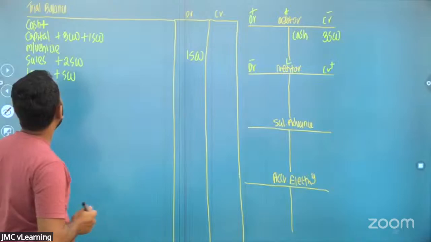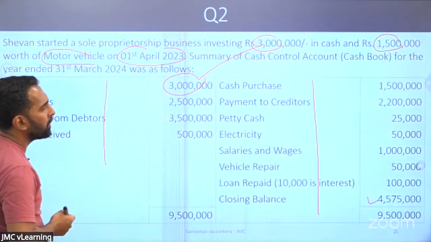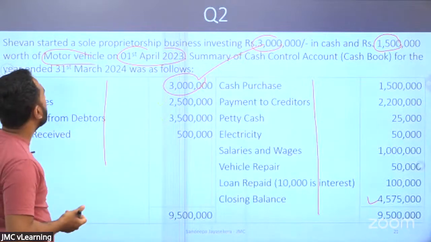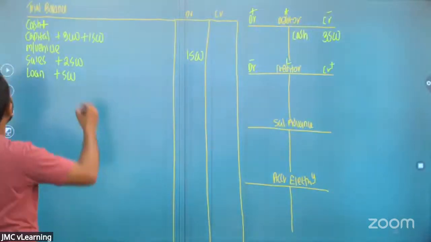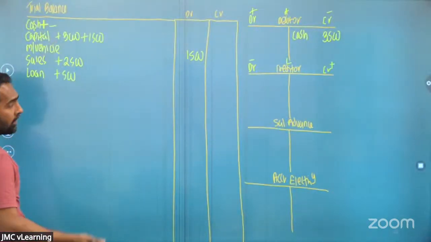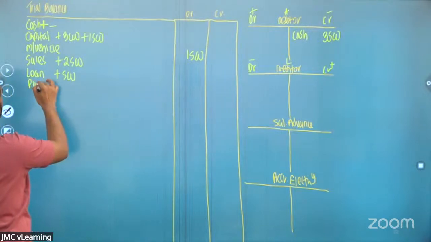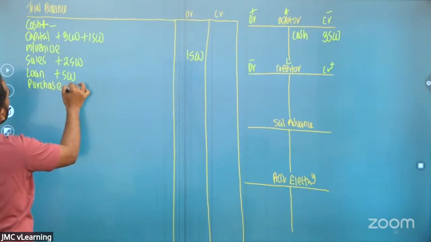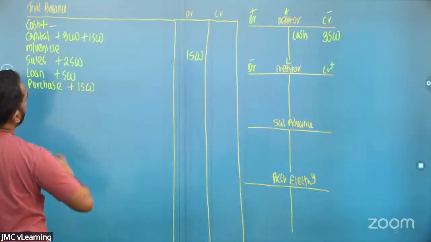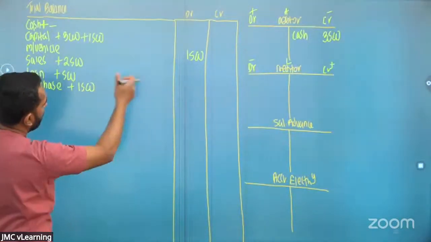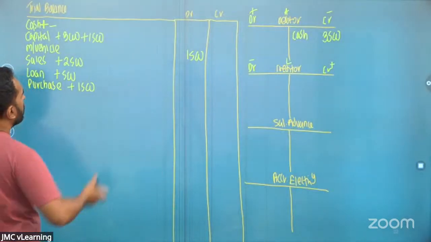Okay. Right. Look at the next item. We'll move on to the payment side. Cash purchase. When you are purchasing on cash, right? What will happen? One side cash will come down. Cash will be deducted. Cash comes down, but the purchase goes up. So we'll put that to the purchase. Purchase goes up plus 1005. Why am I not putting the final figure? There will be a credit purchase. Cash comes down, but the purchase goes up.